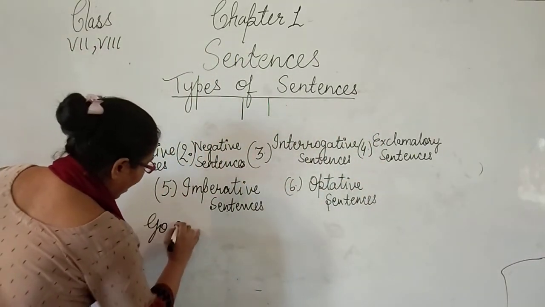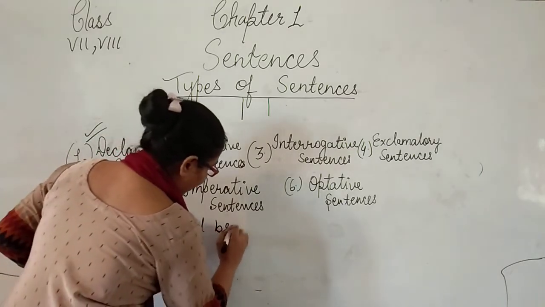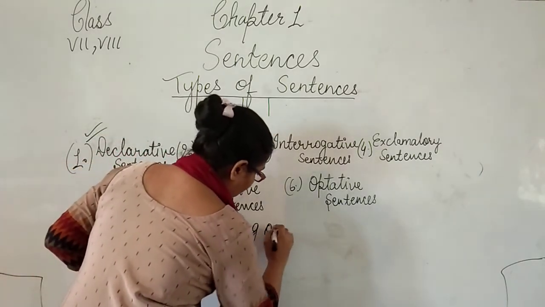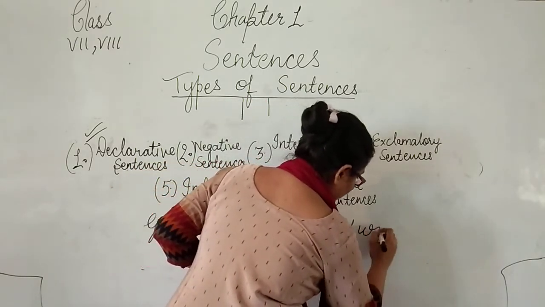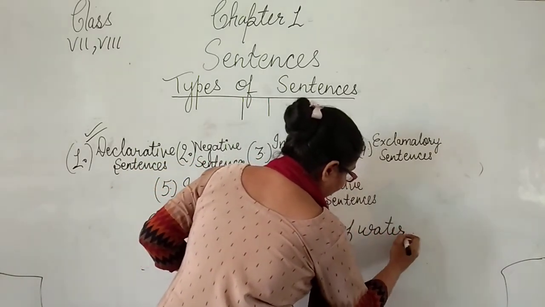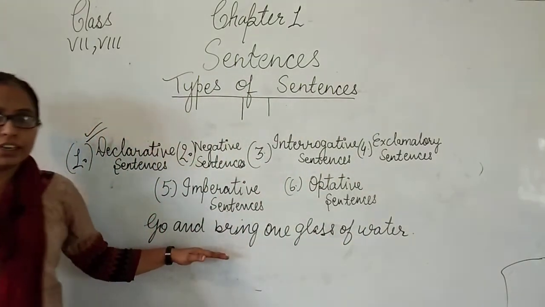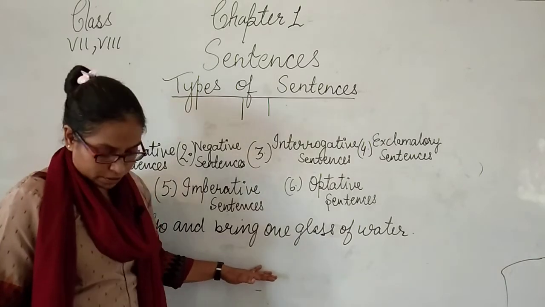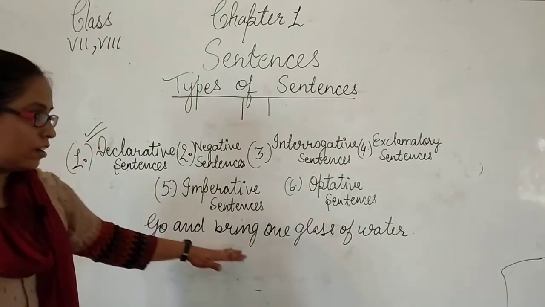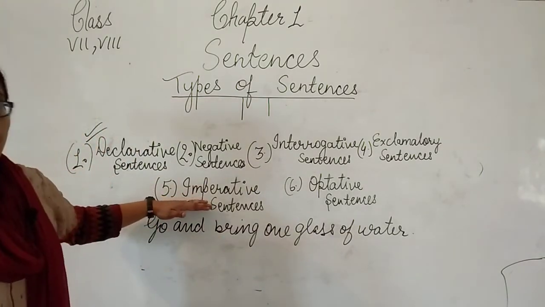"Go and bring one glass of water." So what am I doing here? I am giving an order to someone that go and bring one glass of water. So this type of sentence is an imperative type of sentence.